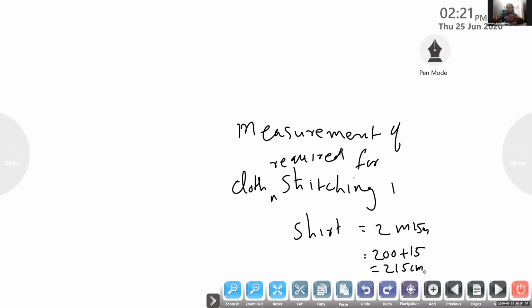What is the first step, Vaiga? Ma'am, first step is to find the total cloth. How much total cloth? 40 meter. Yes, 40 meter. That means 4,000 centimeter. The cloth required for stitching one shirt: how much? 2 meter 15 centimeter. So it will become 215 centimeter. Now,